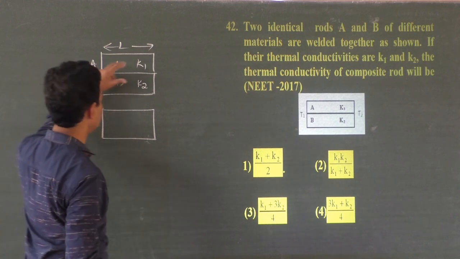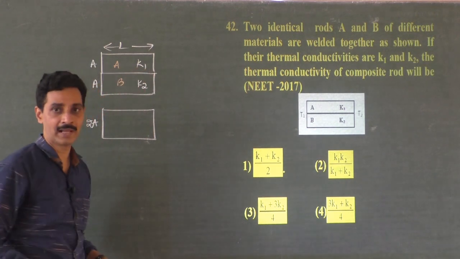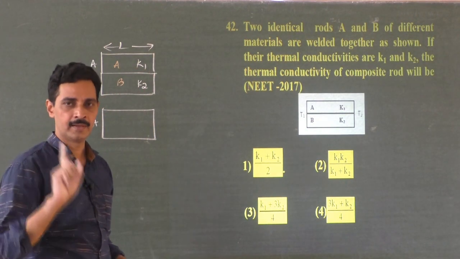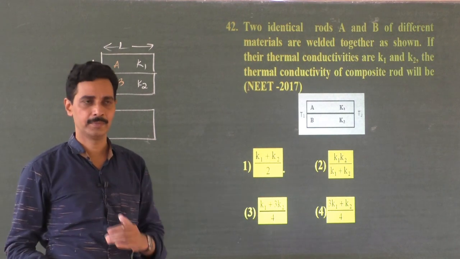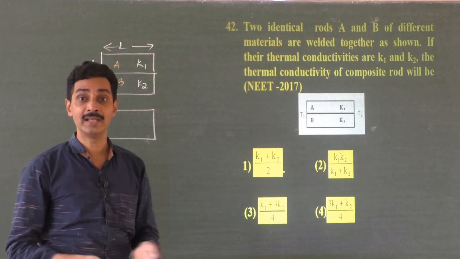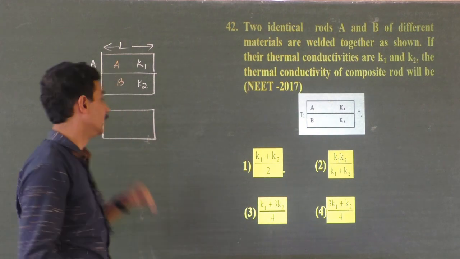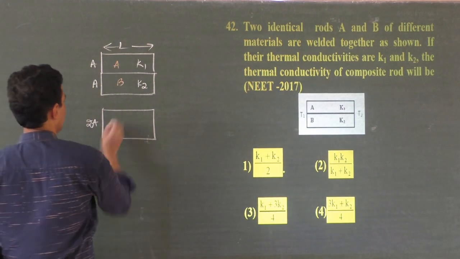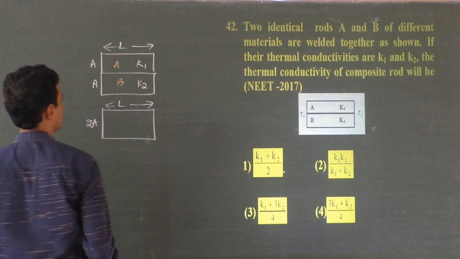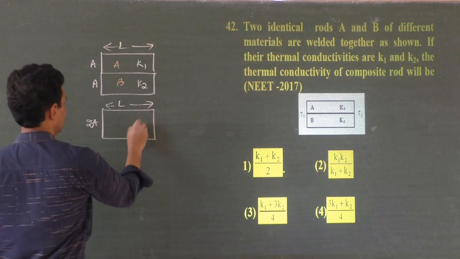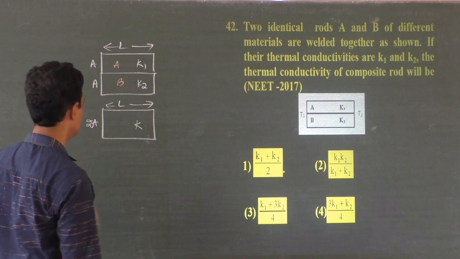If two parallel pipes carrying water have to be replaced by a single pipe, that single pipe must have double the area, the combined area of those two individual pipes. So this should be 2A, but the length can be the same, no problem. And what is the K value of this? That's what I would want to see.